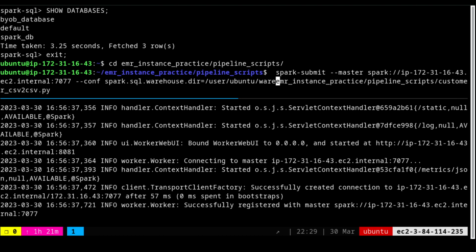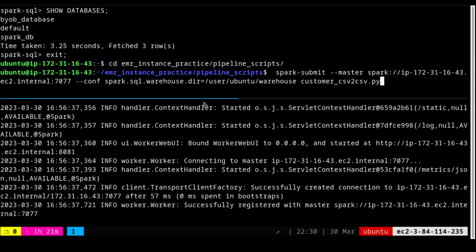This warehouse is actually inside the Hadoop file system. Now, I am actually inside the pipeline script directory, so I don't need all these additional locations here. I can just remove this and directly run the command. So if I run this command right now, it will start executing.